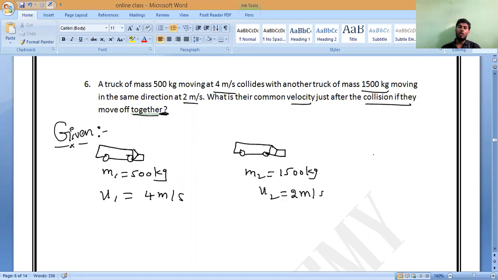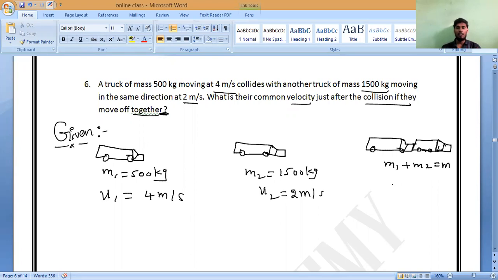Now after the collision, both are stuck together and they are going together. Correct or not? Just imagine they met with an accident and both are going together like this. So now both are added. Both are added means what? Mass M1 plus M2 equals M. Understanding?